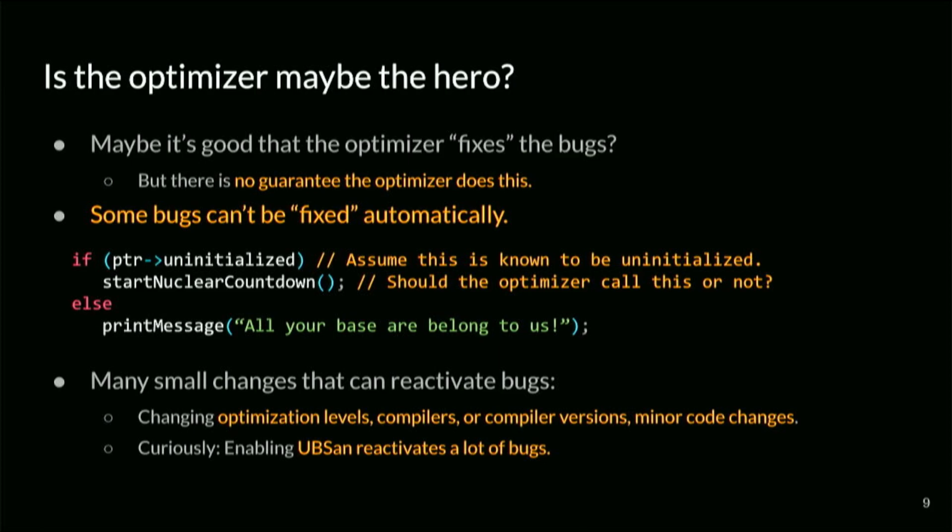For other bugs, the optimizer fixes it, of course, but this is not guaranteed. The optimizer does not make any promise to actually fix those bugs, even though it currently does it. But if you move to a different compiler version, or you just change your flags, things just start breaking again.